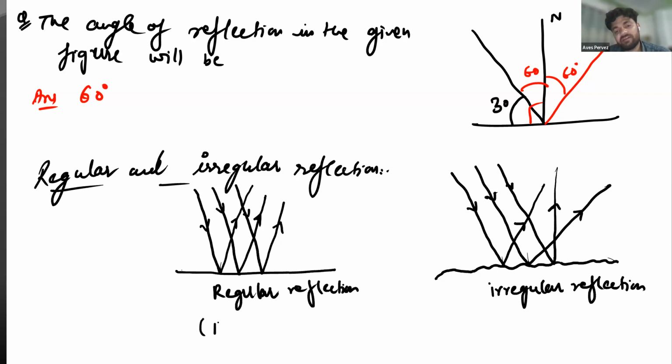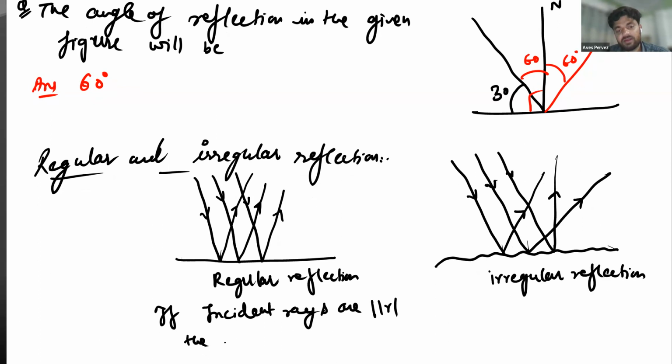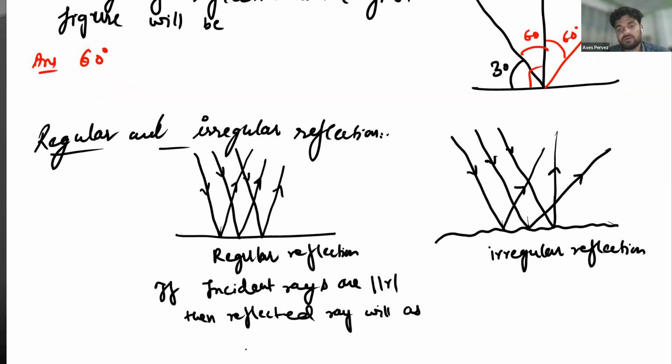In regular reflection, if incident rays are parallel, then reflected rays will also be parallel.